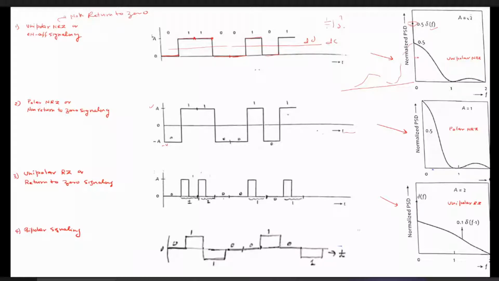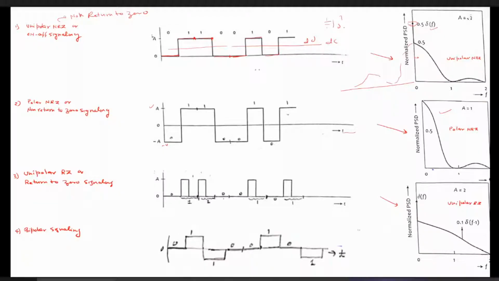If you obtain the power spectral density for this representation, polar NRZ, you will find it is given by this one. Here you can see there is no impulse function. But that does not mean it will not have any DC component. Why? Because if you look at the data, how many ones are there? 1, 2, 3, 4. How many zeros? 1, 2, 3, 4. The numbers of ones and zeros we have considered equal.